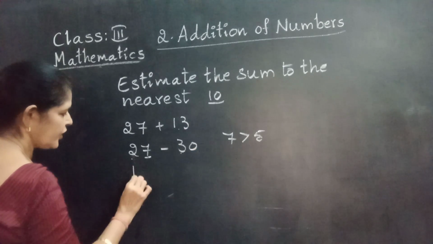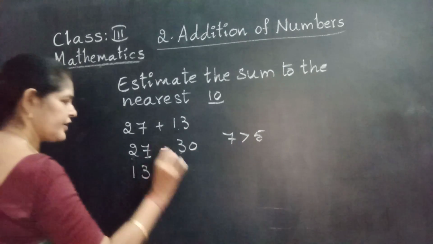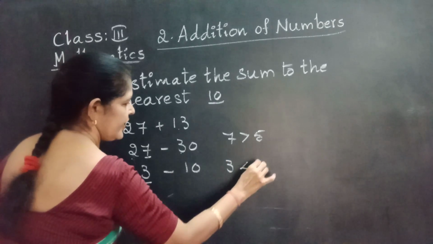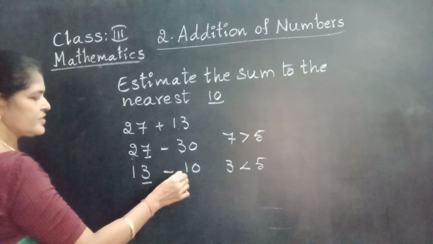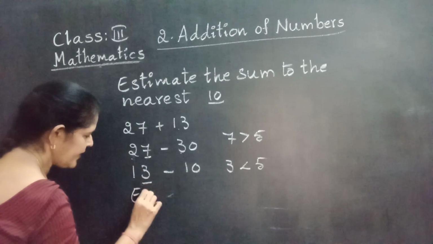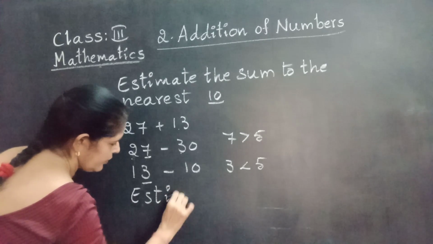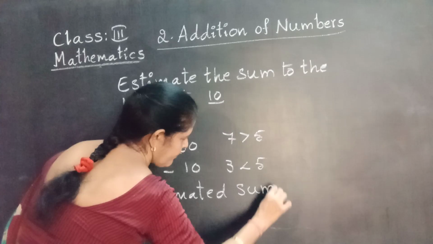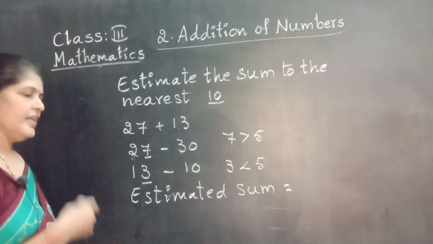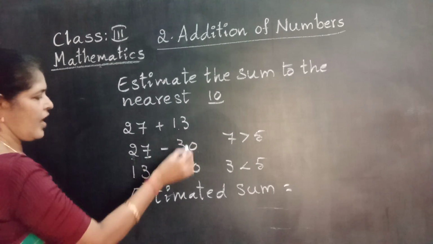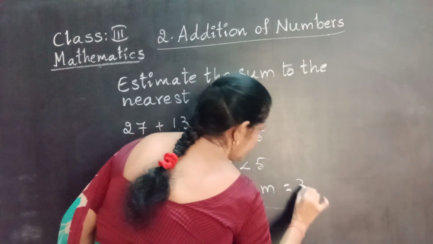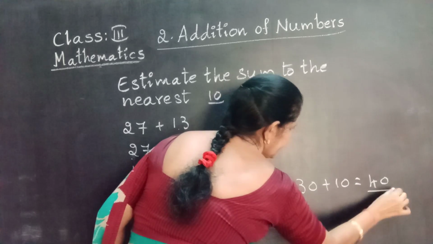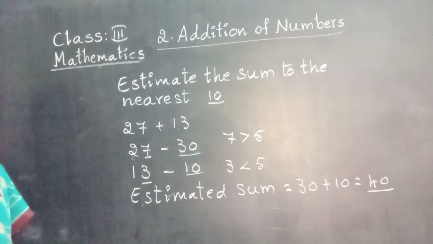Now rounding off 13 is nearest to 10. Why? 1's place number is 3. 3 is less than 5. That means no change. Estimated sum. Estimated sum is not the actual answer. That is a guessing answer. Now take these two tens. 30 plus 10 equal to 40. This is the estimated sum.